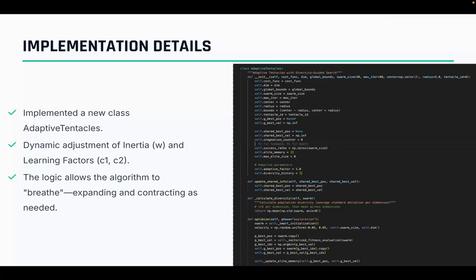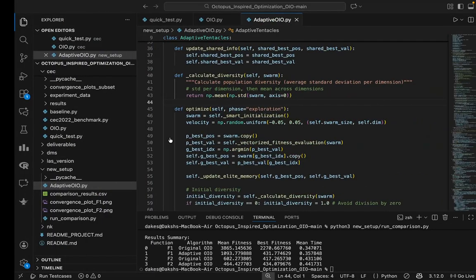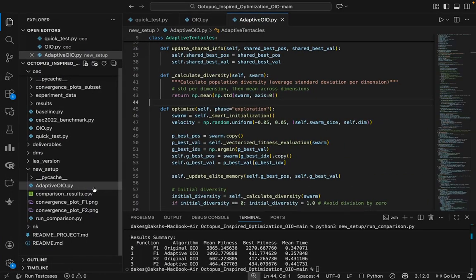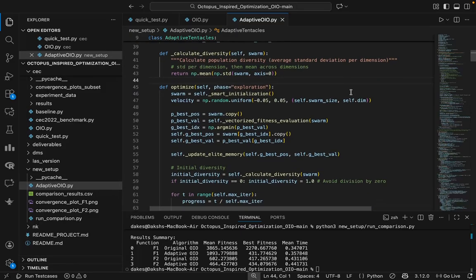Now let's walk through the implementation. Because talk is cheap, let's go to the implementation part. To implement this, we created this new file adaptive_oio.py.